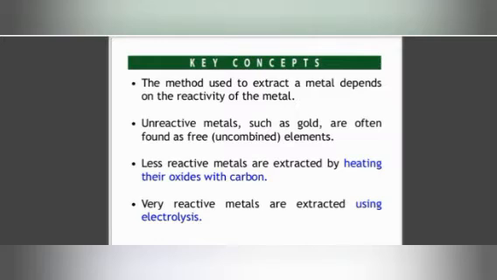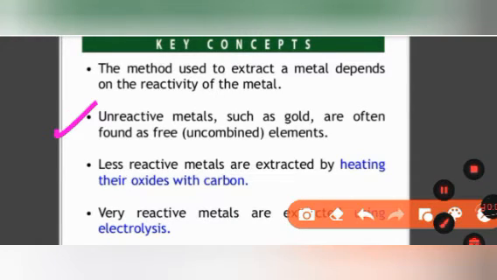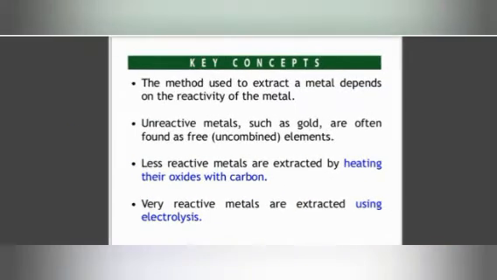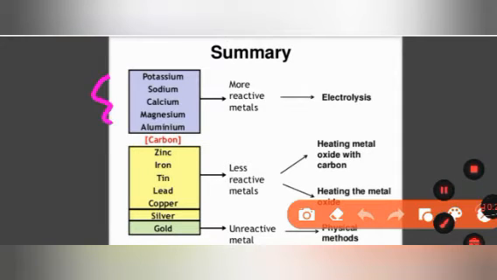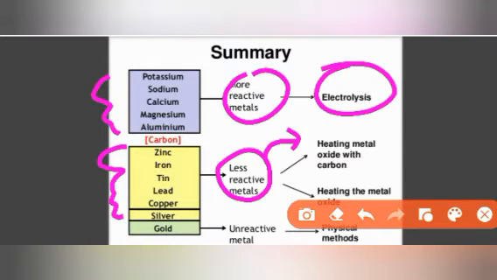So next is, dear students, the key concept: the method used to extract a metal depends on the reactivity of the metal that we studied. Unreactive metals such as gold are often found as free elements, which is very easy to extract. Less reactive metals are extracted by heating their oxide with carbon, and very reactive metals are extracted by the electrolysis method. This was the key concept of the topic. Now the summary of what we did: potassium, sodium, calcium, magnesium, aluminum are more reactive, and the process is electrolysis. Below carbon, zinc, iron, tin, lead, copper are less reactive and can be extracted by heating the metal oxide with carbon.